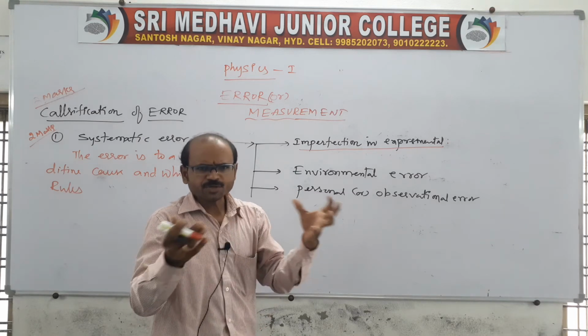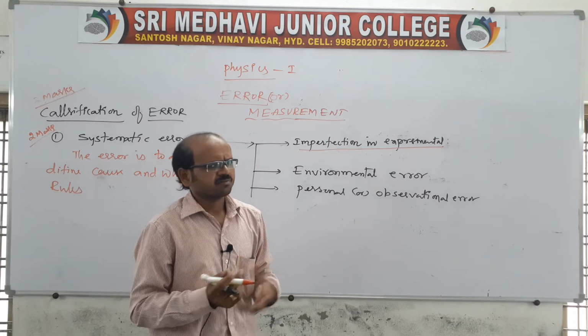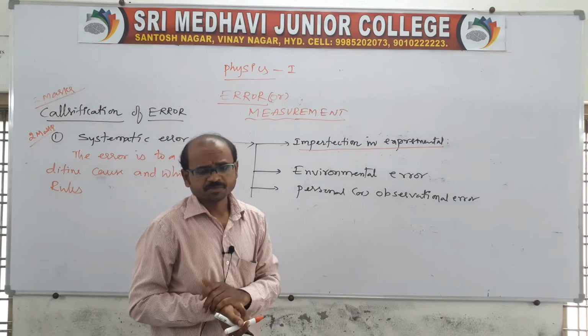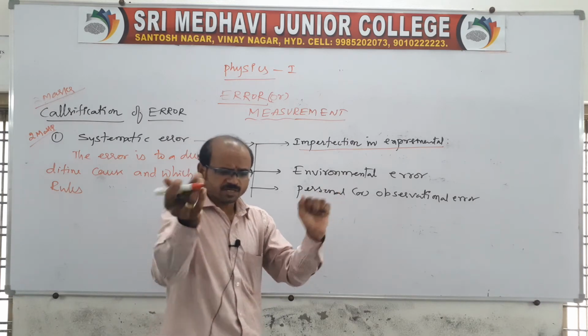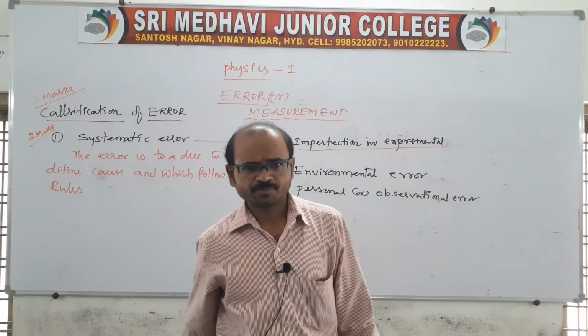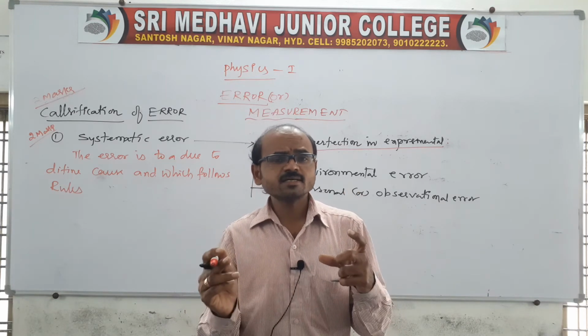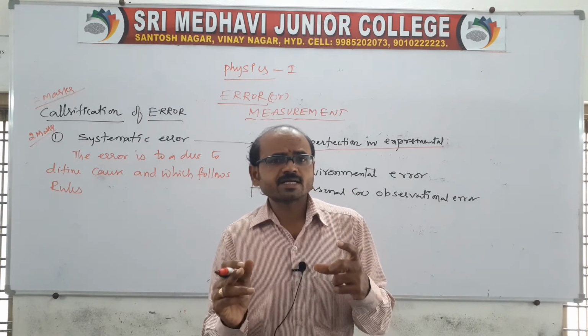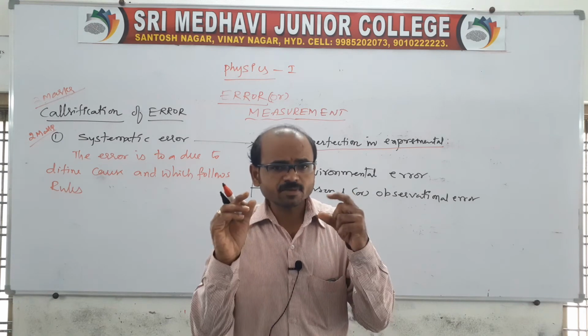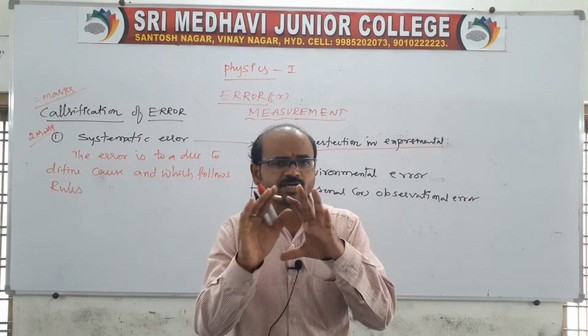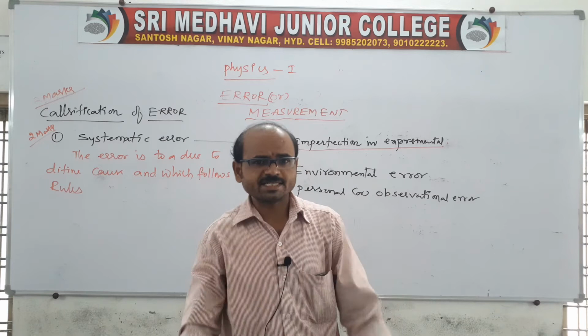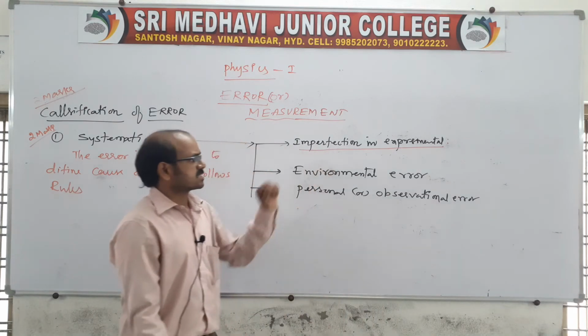Because we are not using the instrument properly, we will definitely get the error. If we use the proper way, the error can be minimized. Error can be minimized if you use the experimental techniques, that is, use the instrument in the proper way. This is the imperfection.